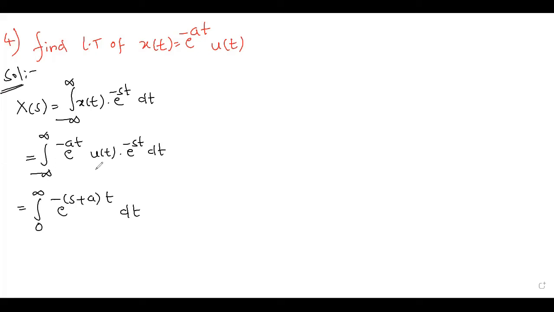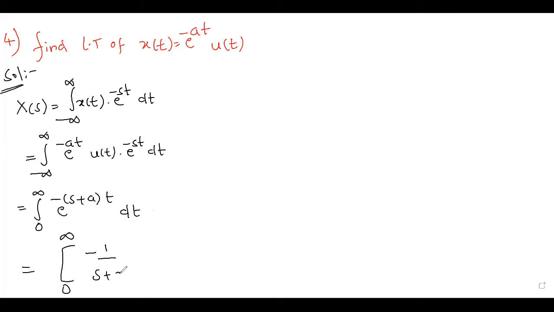Because only the positive side of u of t will exist, and in that positive interval u of t amplitude is 1. So it is the integral of e power minus of s plus a into t dt. Clear? Now from 0 to infinity, what is the integration of this?